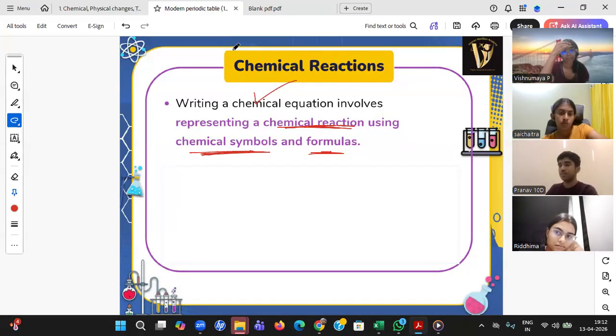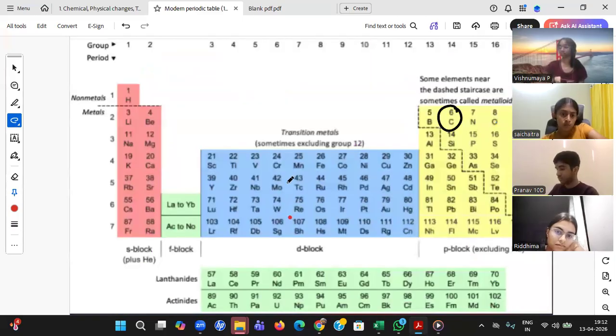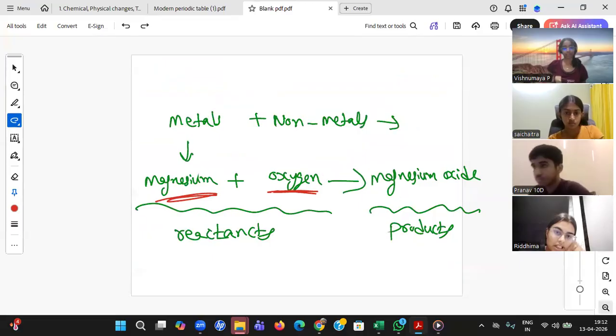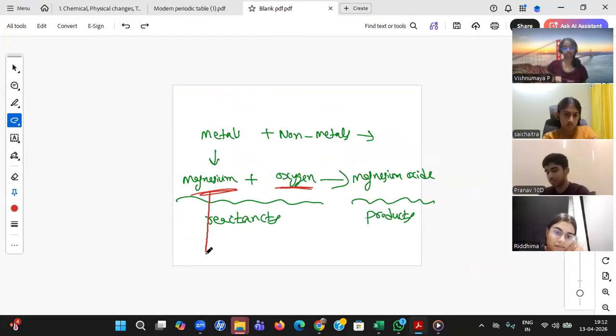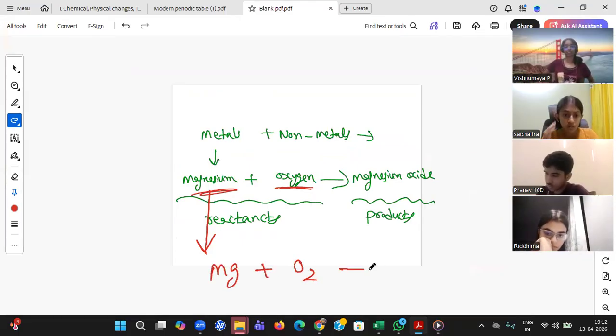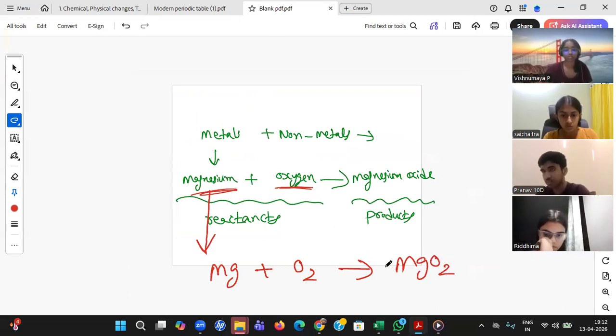So what is that? Yes, Sai Chaitra, help me out. We have just done this reaction. Help me out how to write it in maths, or how to write it in chemistry. Magnesium. What should I write? Mg plus O2 is MgO. MgO2 or Mg2O? What is it? MgO2.